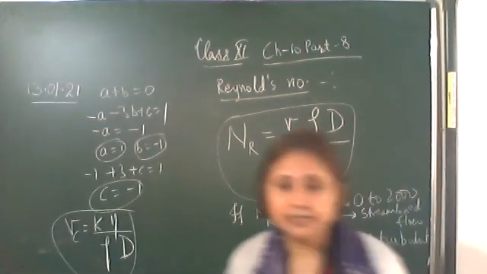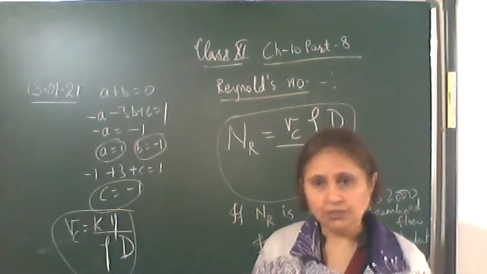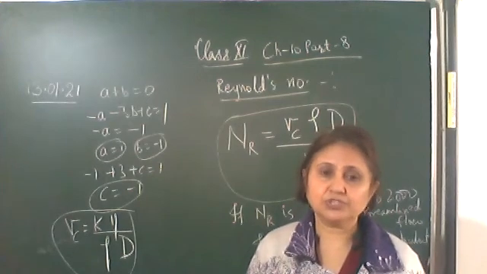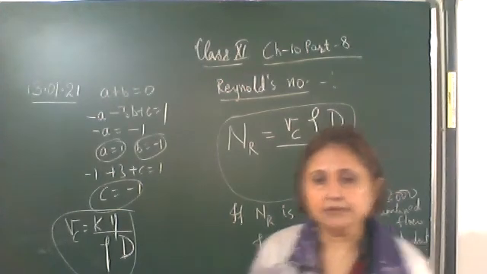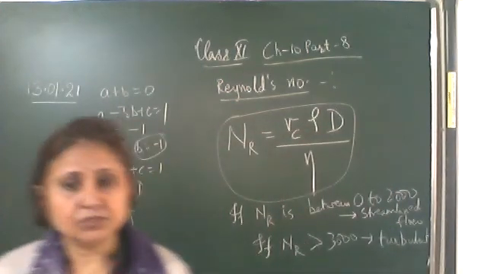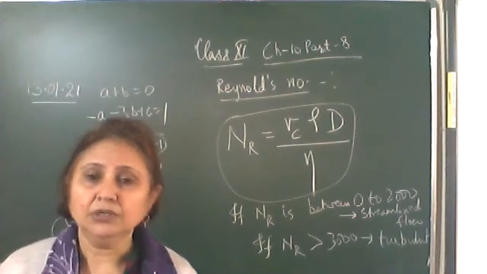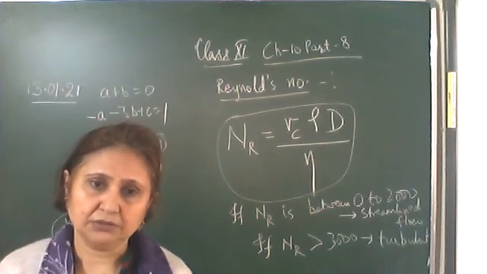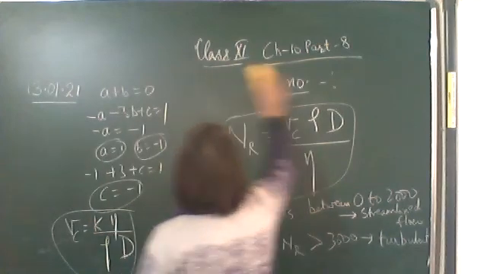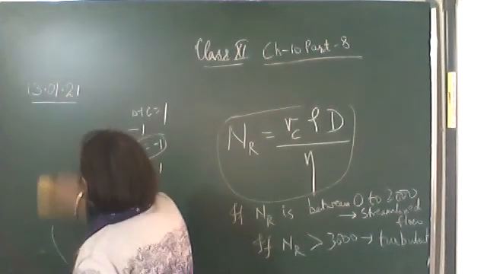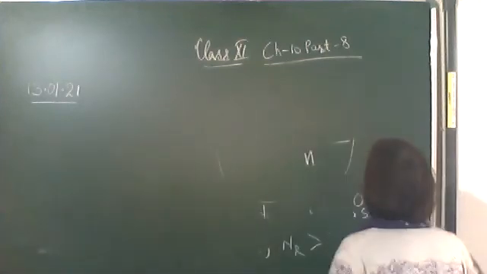Okay, next we will study the energy possessed by a flowing liquid. Any liquid which is in motion possesses three types of energies. The first one is the pressure energy. The second one is kinetic energy, as it is in motion, and the third is potential energy due to its height above the surface of the earth. So write the heading: Energy of a liquid in motion.